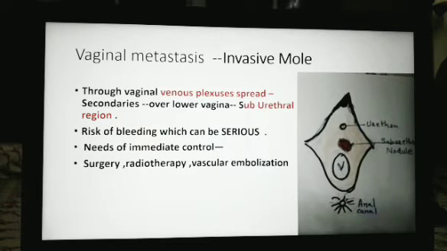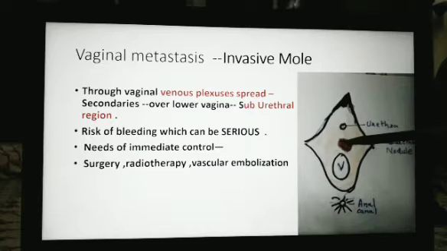Vaginal metastasis is seen in 30% of the cases of this invasive mole. There, the metastatic nodules are in the suburethral region. Suppose this is the urethra, this is the vagina, this side the anterior vaginal wall, lower part near the introitus, these nodules are seen. They have a pouting bleeding surface, and they are highly vascular.